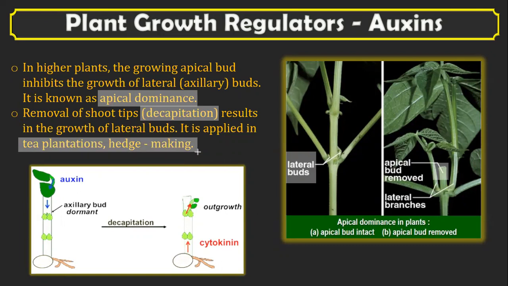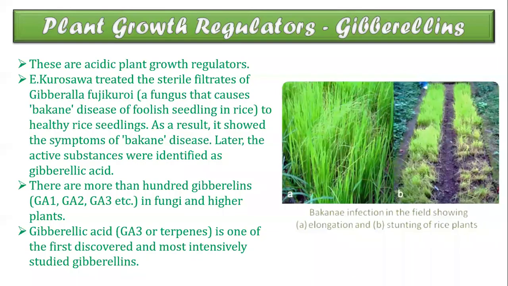In tea plantations, what happens when we cut the tea leaves? We are cutting from the upper part, right from the tip. So younger leaves are just collected in tea plantations. The apical bud is also cut along with that, and that enables the growth of the lateral buds of the tea plants. Is it clear? That's about auxin and now we are moving on to gibberellin. So is it perfectly fine till now?